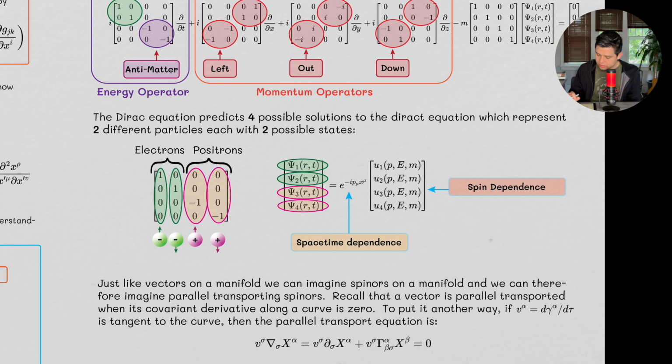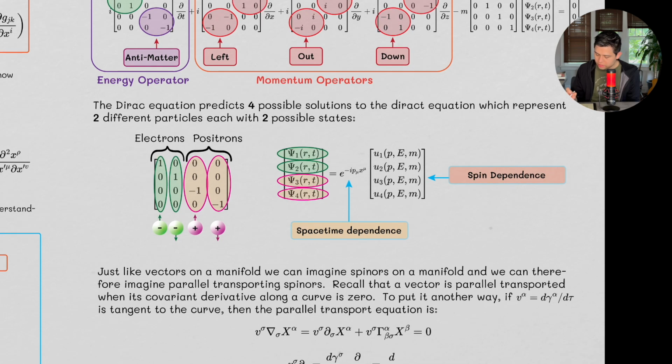And they have a space-time dependence, which is given to us by this exponential on space-time, x mu, with p mu as the momentum. And then it has spin dependencies. So the spin dependencies are a function of momentum, energy, and mass. And so compactified, this is what all of this looks like right here.